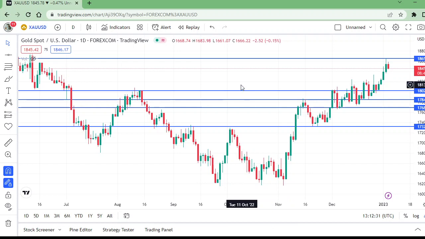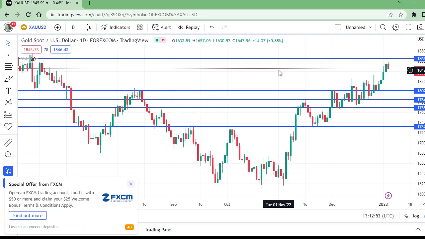This is the daily time frame chart of gold. Gold has been rejected from this level, 1865, and gold is no more bullish. Now gold is bearish. Now gold is rejected from this level, and what targets does gold have as support?